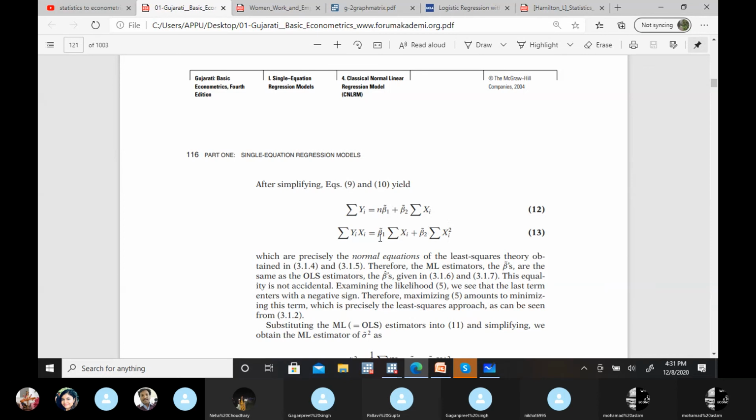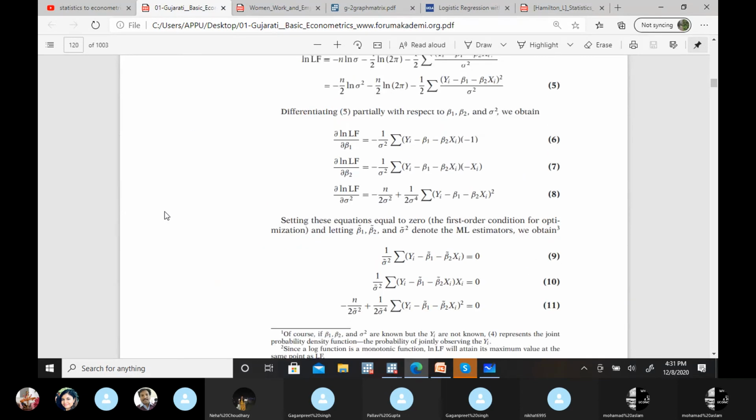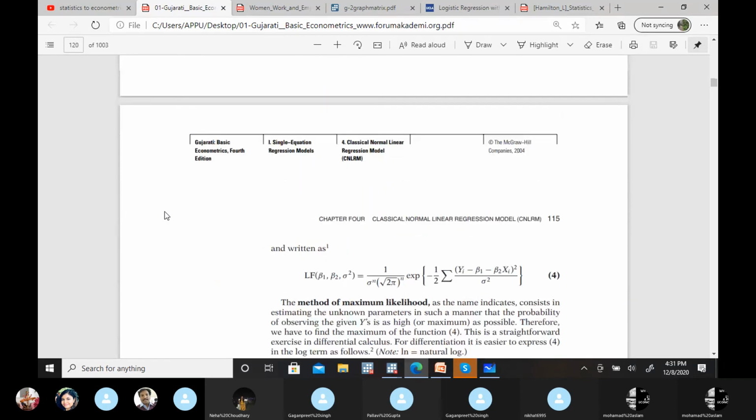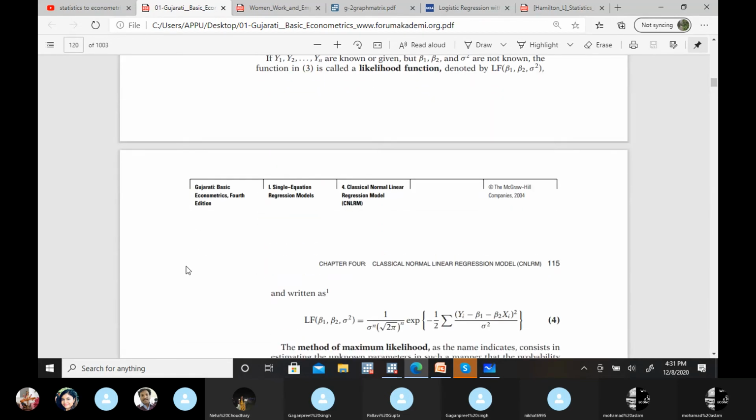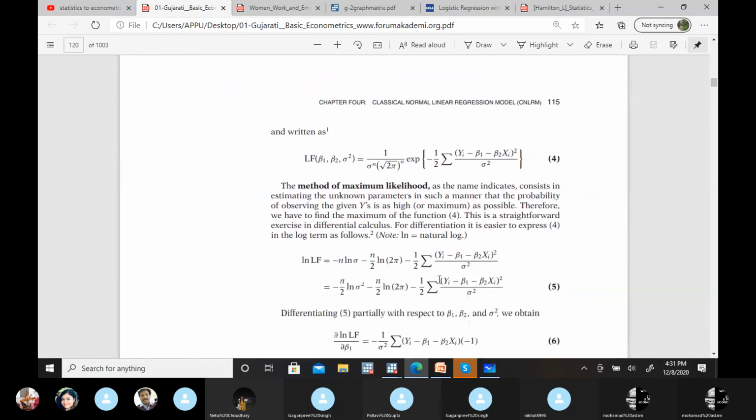After this step onward, the other steps are the same as in OLS. The only change in MLE is the method, that here we are maximizing, and since it is in a probabilistic form, it's not a simple summation of U hat square type of thing. It's a joint probability density function, and this is the equation for the joint probability density function. So what we have to do is only solve this equation. First, to make it simpler, we take log on both sides.